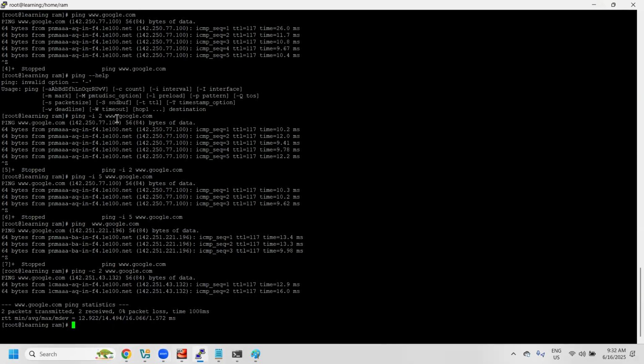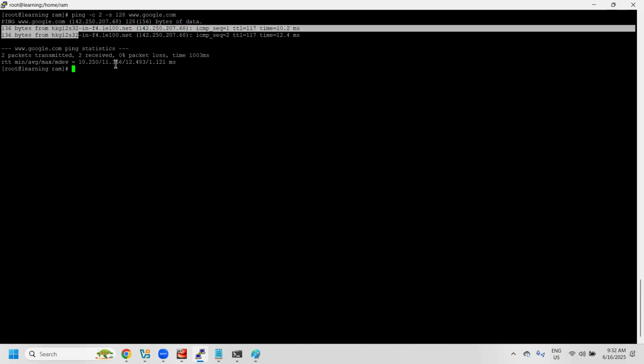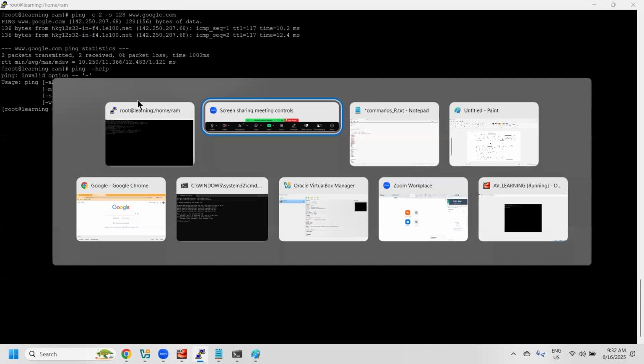Now the remaining options are not that important. So -c and -i, and if you want to specify which interface you want to use, there is an option for that. By default the packet size is 64 bytes. If you want to specify a larger packet size, for example 128, or 1386 bytes, we can also specify that with the -s option.